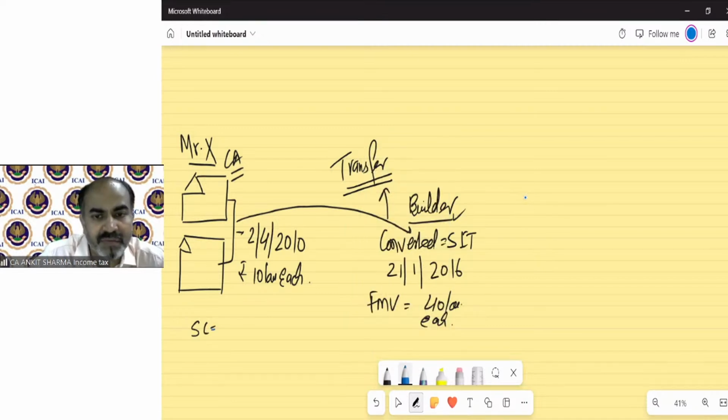So FMV is 40 lakh for each. So technically we can say the sale consideration will be 80 lakh.